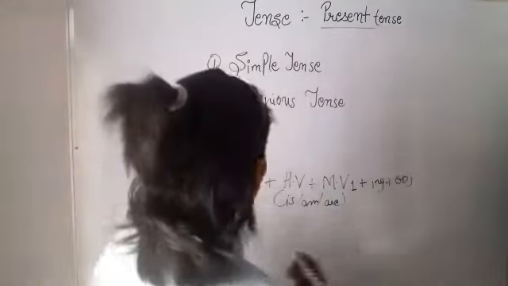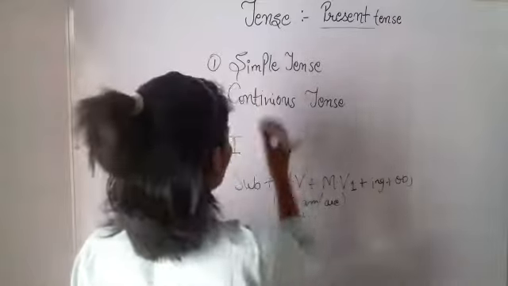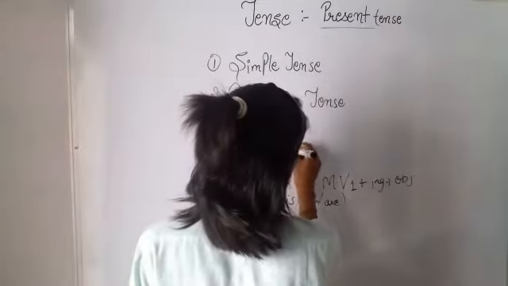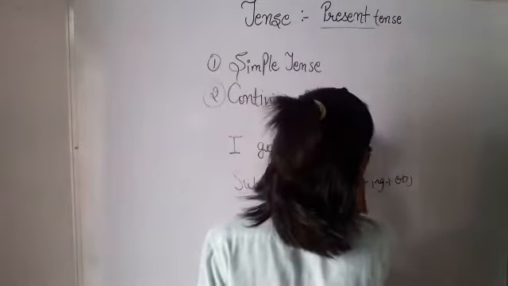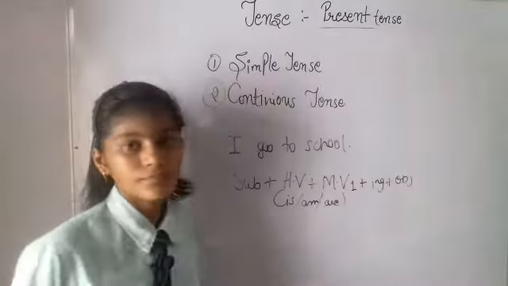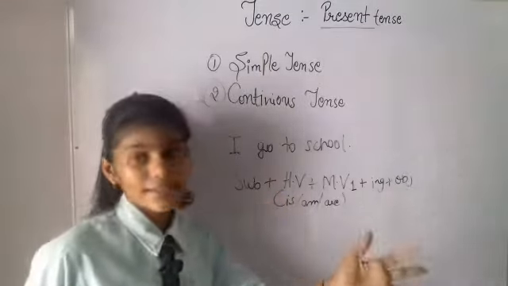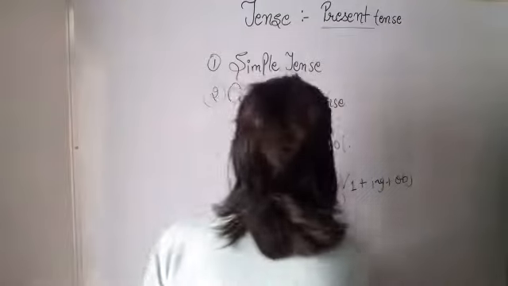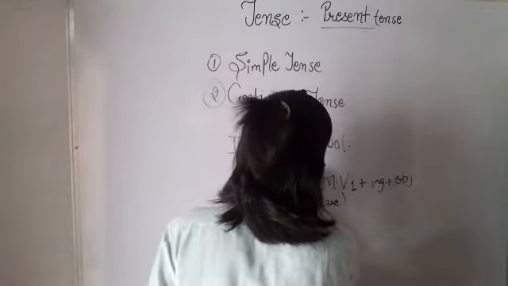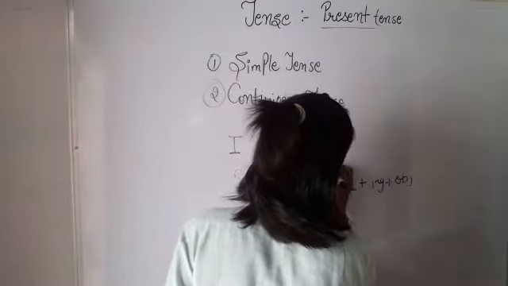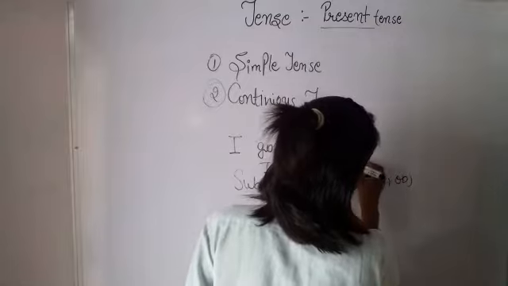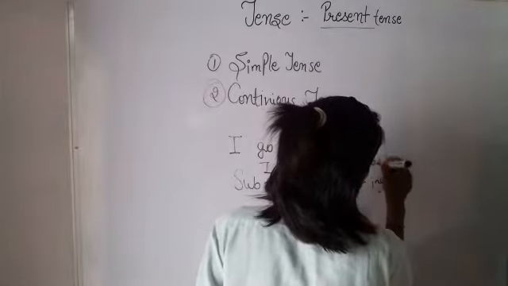Like, take an example from earlier: I go to school. If you want to make its negative, how do we do it? I do not go to school.